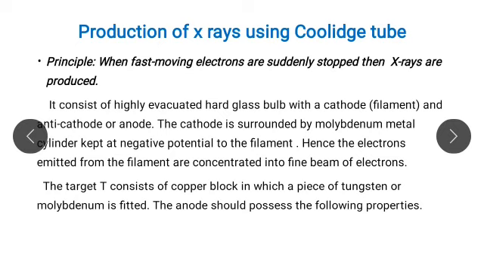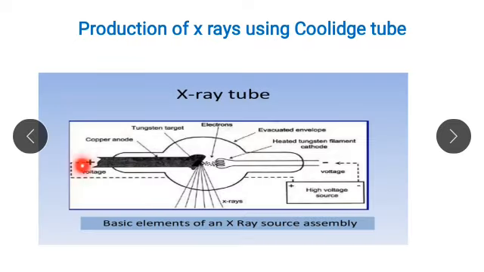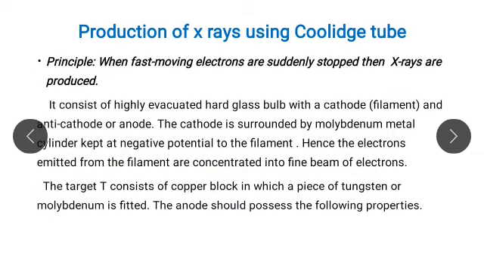Here first we see what is the principle. The principle is when fast moving electrons are suddenly stopped, then X-rays are produced. And here this diagram shows that it consists of a highly evacuated hard glass bulb with a cathode called as filament and anti-cathode called as anode. See this diagram. Here this is anode and this is cathode.